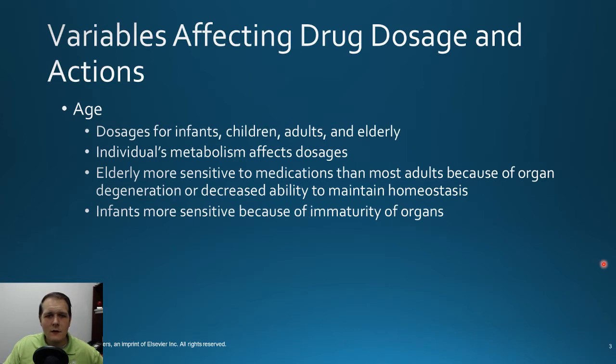So as far as age goes, it's important to note that we have different dosing based off of patients, whether they're infants, children, elderly, they're adults. And it's important to consider these factors here because their metabolism, their kinetics may change pretty drastically depending on how old they are. You tend to find that older patients tend to be a little bit more sensitive to medications, mainly due to the fact that their organs are starting to fail them, the kidneys are not working so well, the liver's working less well, and they really have the decreased ability to maintain that homeostasis. That's why you see so frequently that older patients have a hard time when they're standing up, they get dizzy. That's why falls are very common in that patient population. Medications can affect that pretty significantly.